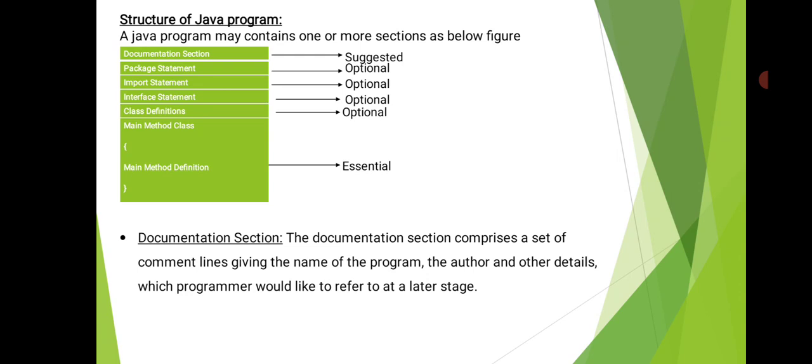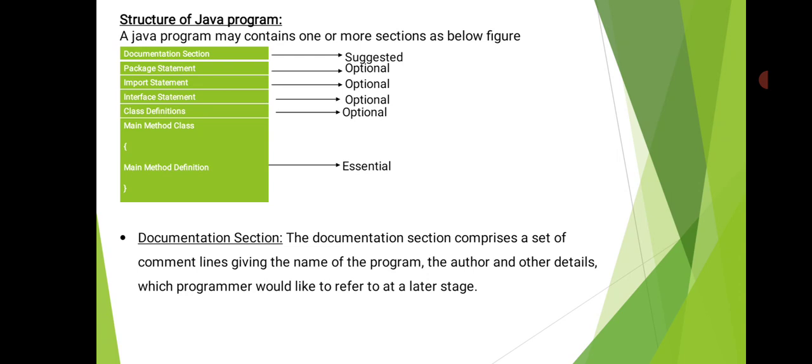What it does: the documentation section comprises a set of comment lines giving the name of the program, the author, and other details which the programmer would like to refer to at a later stage. It is nothing but a comment line which gives the name of the program or the author details and other details of the program. It is used only for the user's purpose. It is not compiled or interpreted because it is in comments.